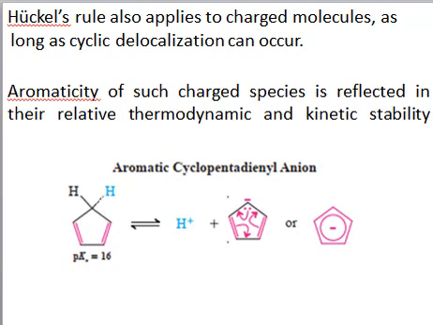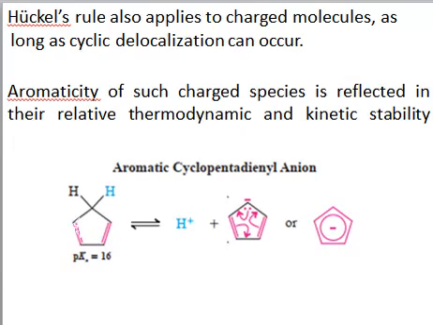But we can remove this hydrogen from here, because this hydrogen can be easily removed. You can see the pKa value: if the pKa value is lower, then the acid strength is higher, since pKa is inversely related to acid strength, right? So if we can remove this hydrogen somehow, after losing it we'll get a negative charge here.